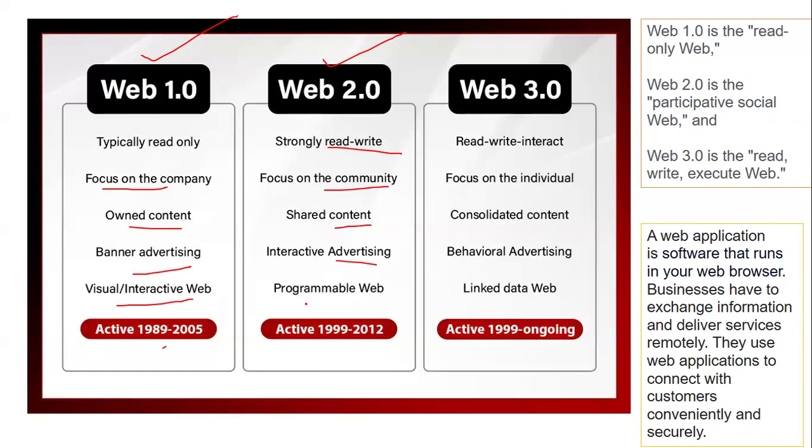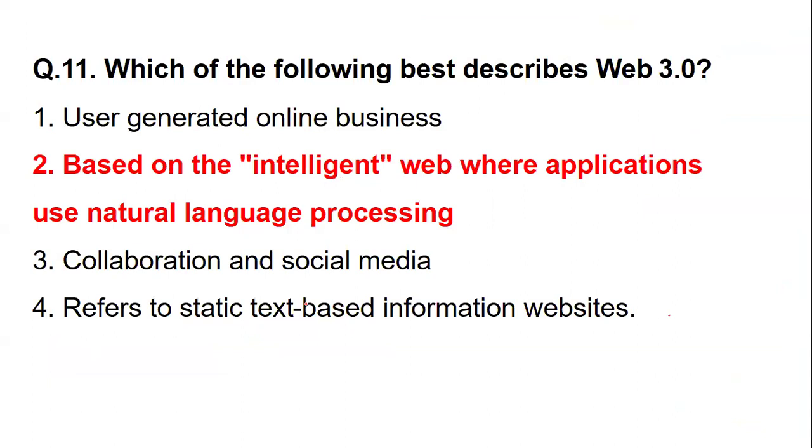Basically, the web is nothing but an application that runs in web browsers, which helps us exchange information and connect to computers conveniently and securely. The upgradation tells what form of application can be used right now. If you look at the question again, it describes 3.0.